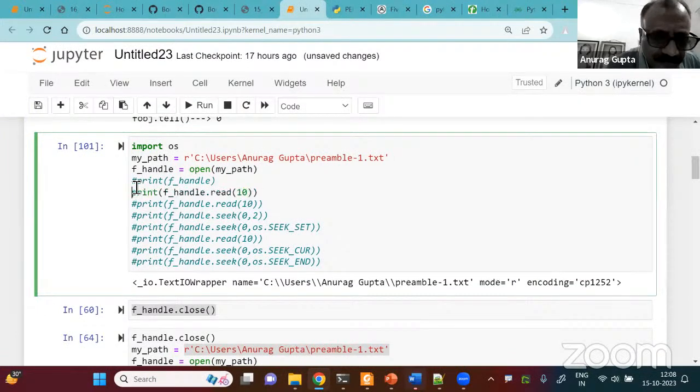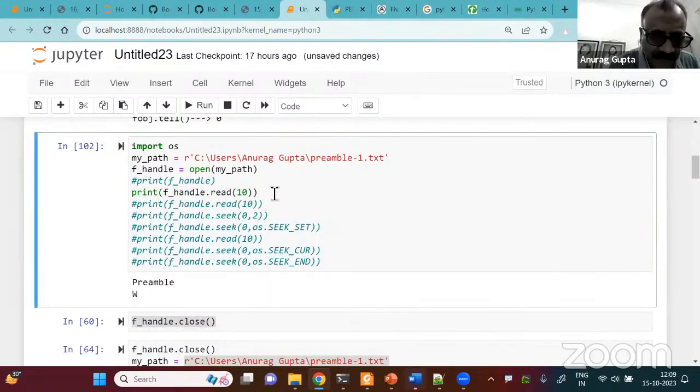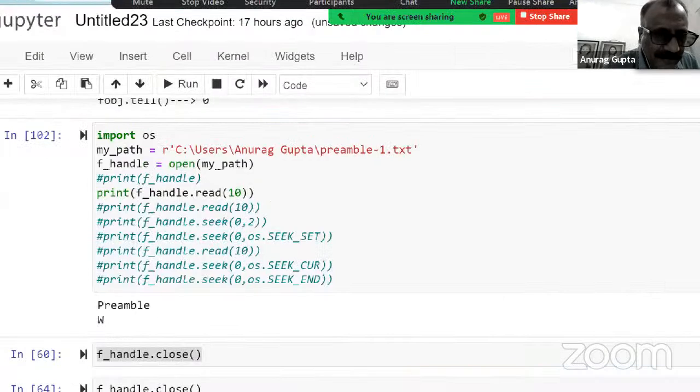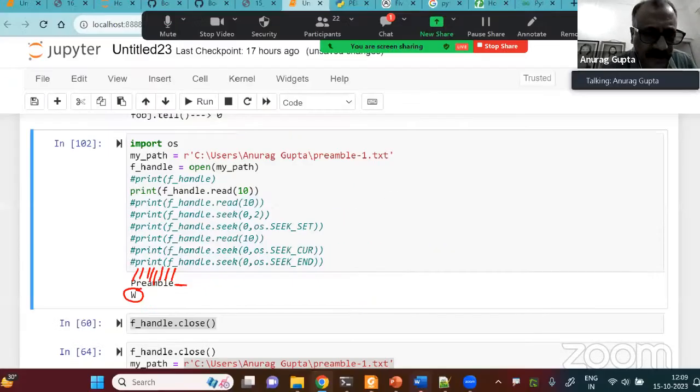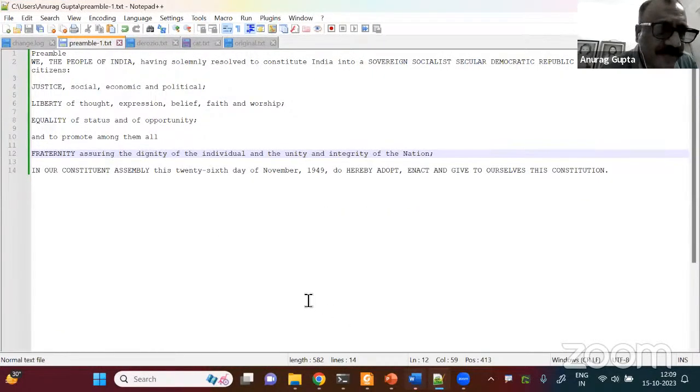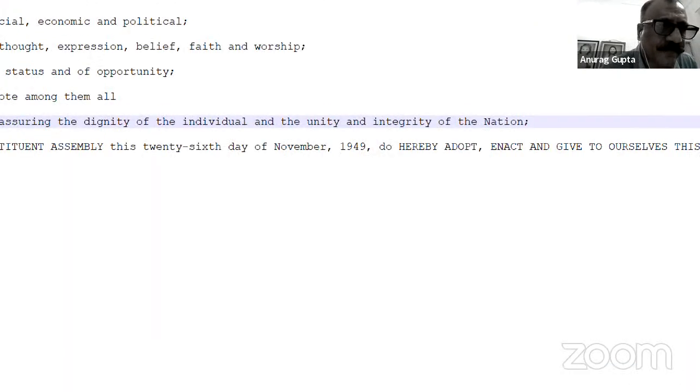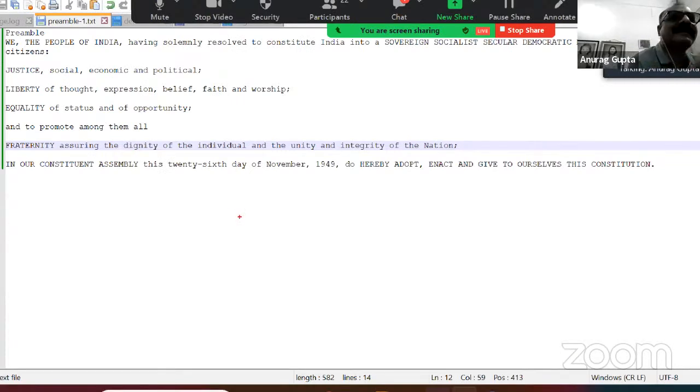Now let me print f handle dot read 10 and see what happens. It is reading 10 characters from the file. Let us count them: 1, 2, 3, 4, 5, 6, 7, 8, and there is a space, 9, and W is the 10th character. If you see, these are the 9 characters of the word preamble, followed by the new line, and then the W.